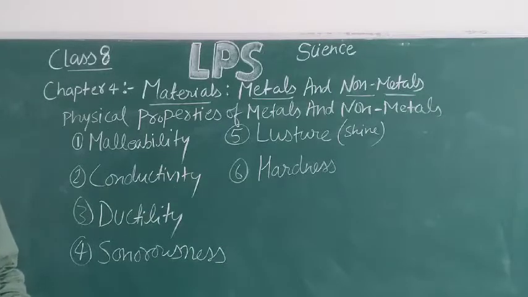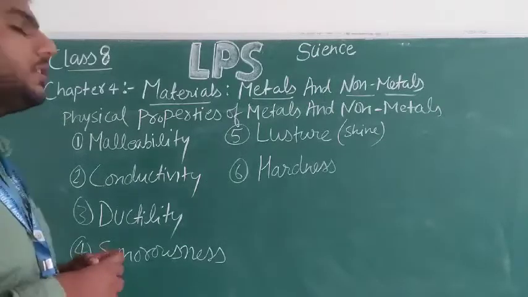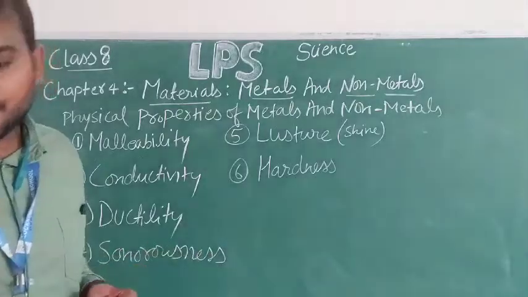There is an example of non-metals like coal, sulfur, phosphorus. These do not conduct electricity, so they are poor conductors of electricity.